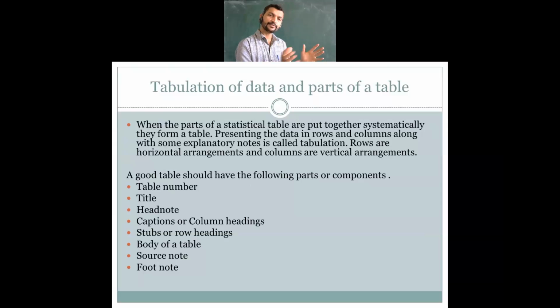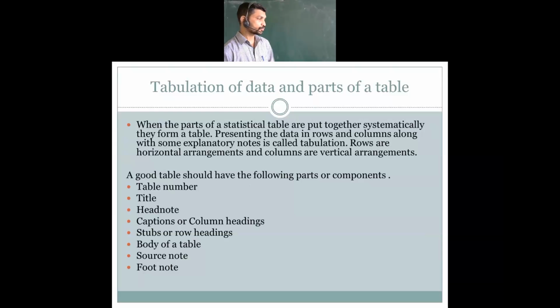Wherever you have collected the data from, how you organized it, how you presented it, from where you have taken it, you have to mention that here. So let's see: presentation of data in rows and columns along with some explanatory notes is called tabulation. Here you can get one more definition: presentation of data in the rows and columns with the explanatory note.